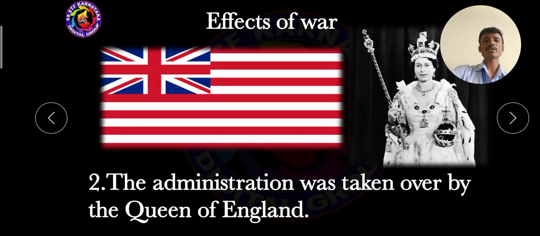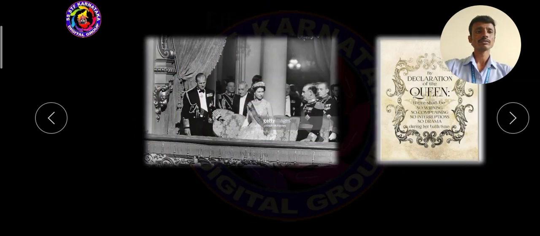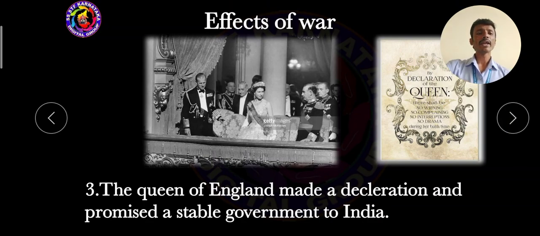And the administration was taken over by the Queen of England. In India, the administration was being carried by the British East India Company. When the license of the Company was cancelled, the Indian administration was carried by the Queen of England. And the Queen of England made a declaration. It means in a public statement she gave some important promises to the Indian citizens: we will provide a stable and very good government to India.